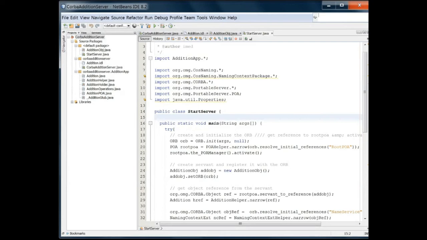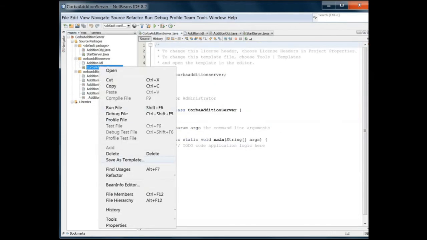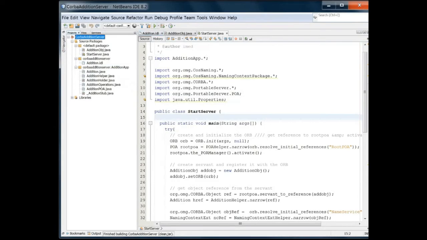But I don't want it. I want to make it myself. So start server, I made it. There are two mains and this main is running, so I need to delete it. Just delete this. Delete this. Okay. Now you have two files only.